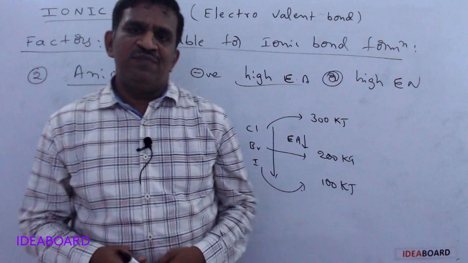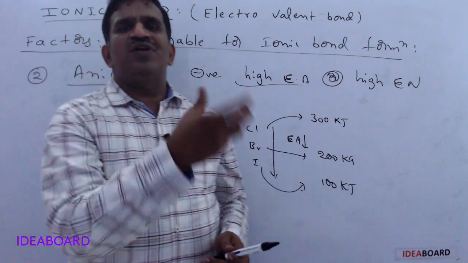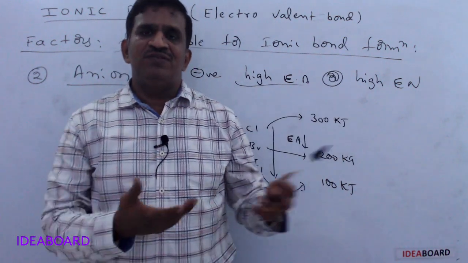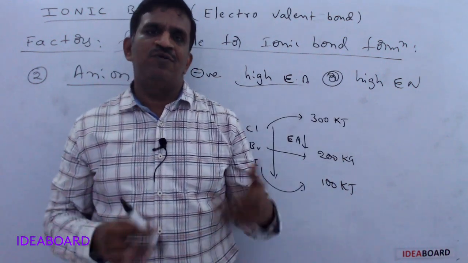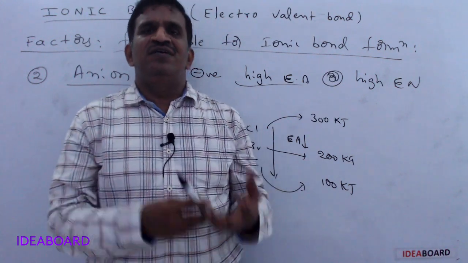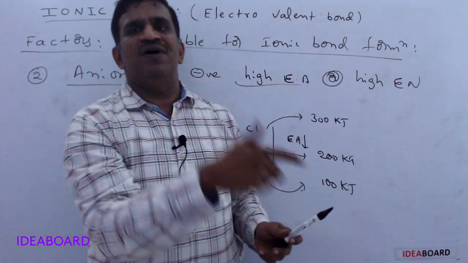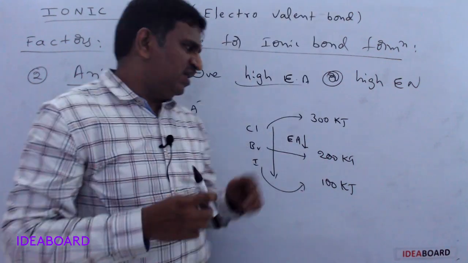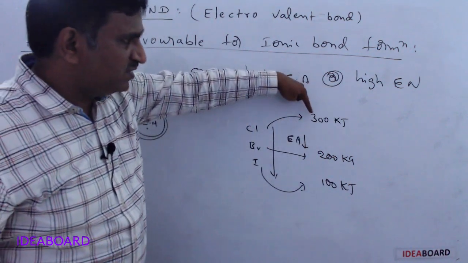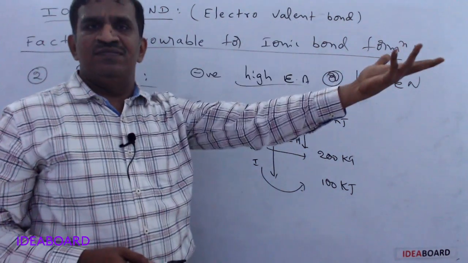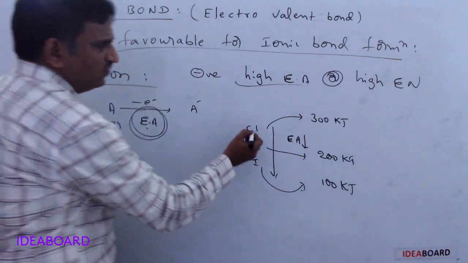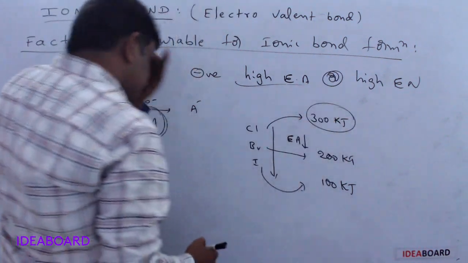Suppose you are going to a market or shop and you have a high requirement for something. You want to purchase a mobile, you need it, you don't have one or your mobile is broken. If you have a high requirement, then even if they ask some extra price, we can buy. Like that, chlorine has high affinity towards electron, so it releases more energy. Bromine releases less energy, iodine very little. When the electron affinity is high, the energy released is high.